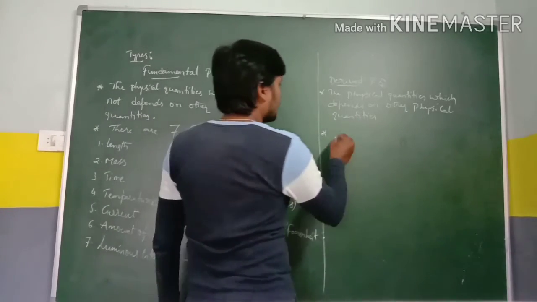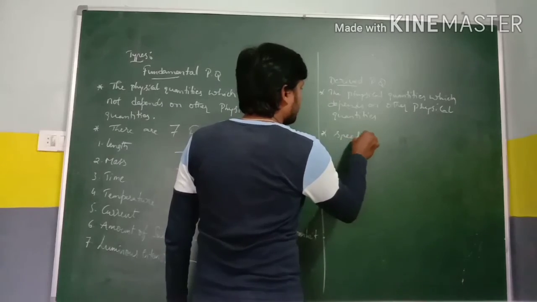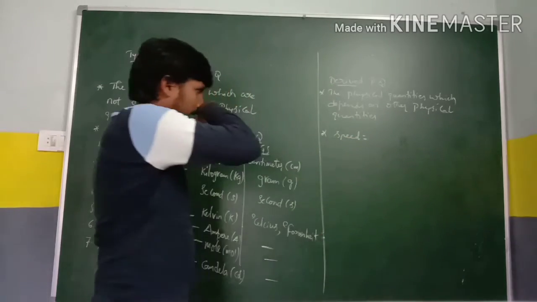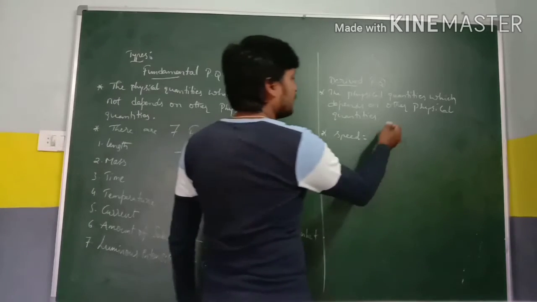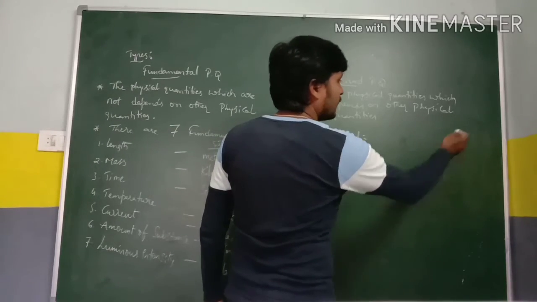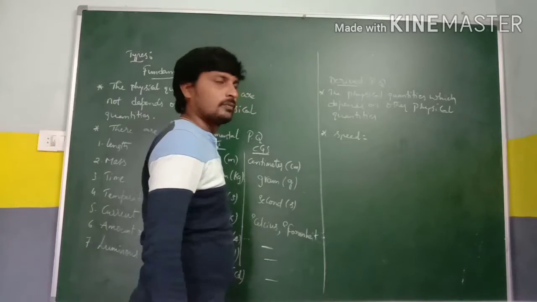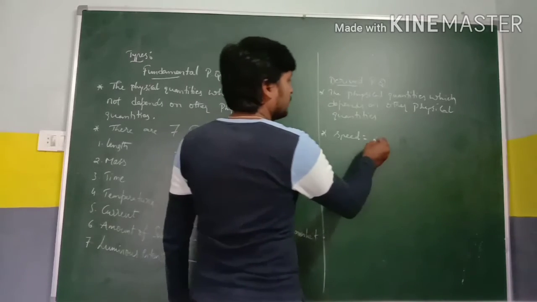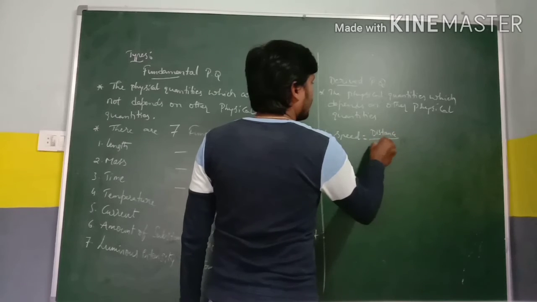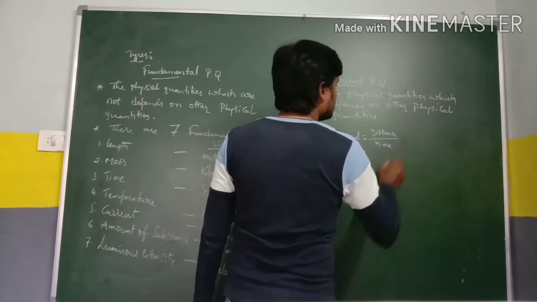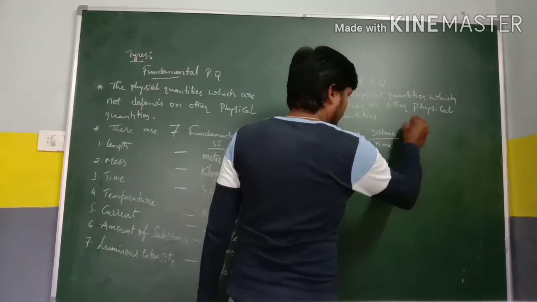The examples are, let's say, speed. Here I am writing the formula, SI unit and CGS unit also. Speed formula is distance by time.